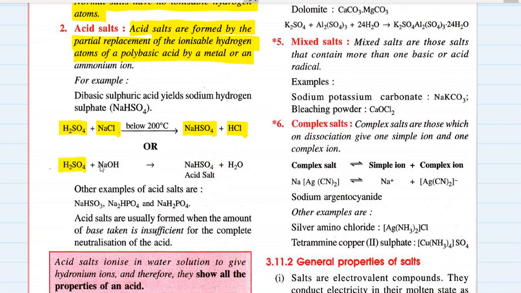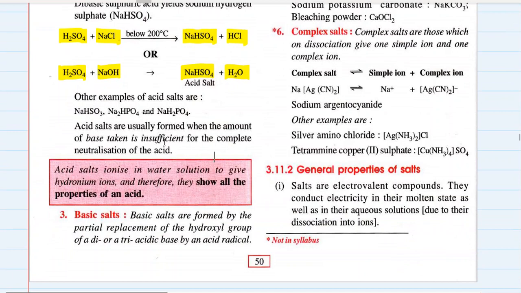Similarly, sulfuric acid plus sodium hydroxide gives sodium sulfate plus water, acid salt. So NaHSO4, since it contains H, that is an ionizable hydrogen atom, which is not completely ionized, this kind of salt is known as acid salt. Other examples of acid salts are NaHSO3, sodium hydrogen